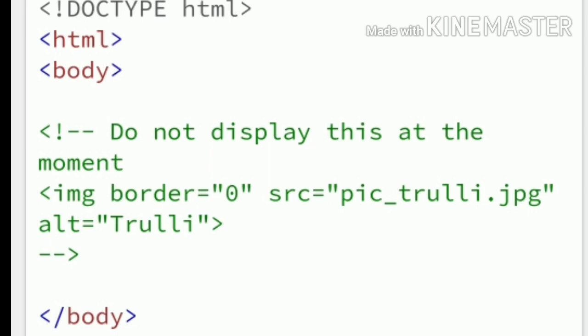Similarly, at the bottom after the closing paragraph tag, the exclamation dash dash comment says comments are not displayed in the browsers. These two comments are not displayed in the program output. This is how comments work.